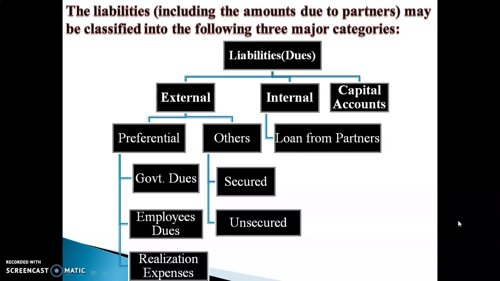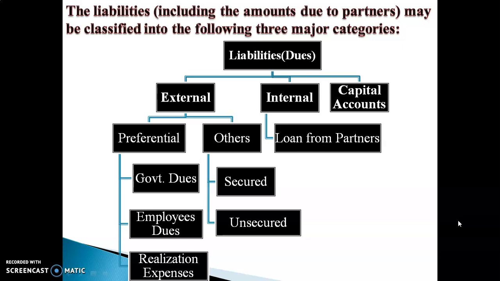This is the classification or types of liabilities. We can say dues. Liabilities are classified into three categories. First is the external liabilities. External liabilities are further classified into two parts, preferential liabilities and other liabilities. Second is the internal liability, that is the loan from partners, and last is the capital accounts.